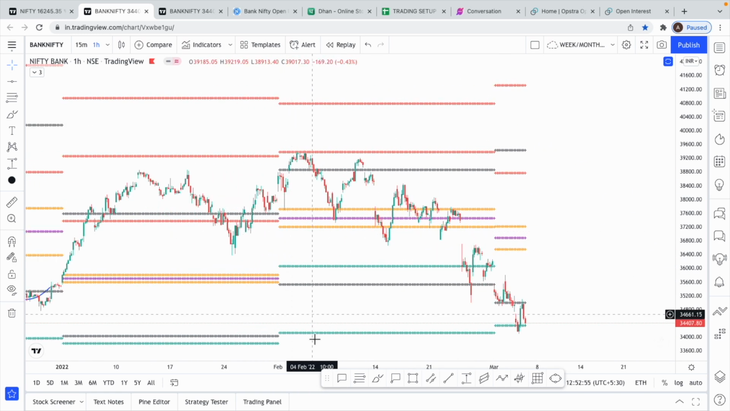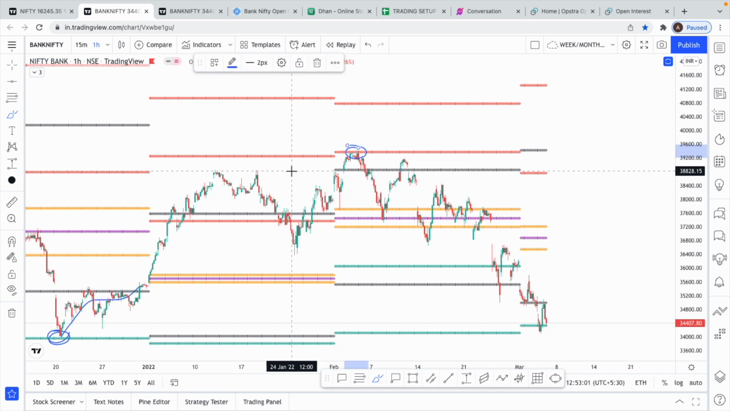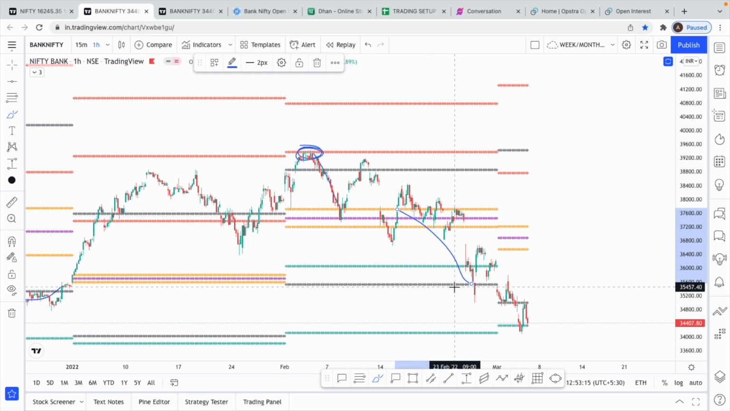The best example of this is in February, the last month itself, when we went to monthly R1. Now everybody was saying Bank Nifty has come back to 39,000. We could see 40,000, 40,500. But see, the reversal came exactly on a monthly CPR R1. We reversed back and then we came down until the previous month low and almost S1.